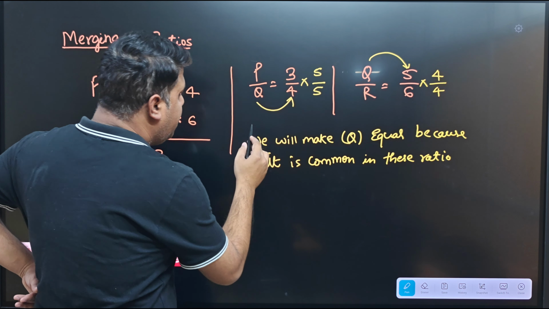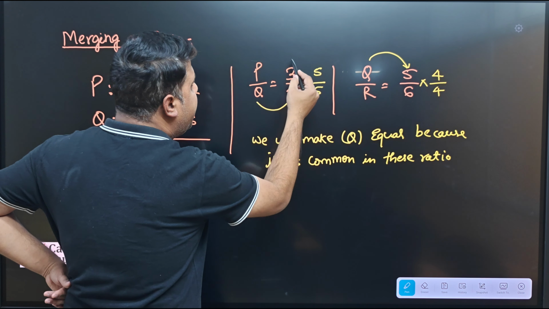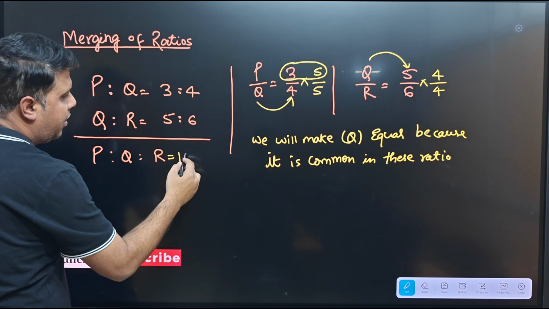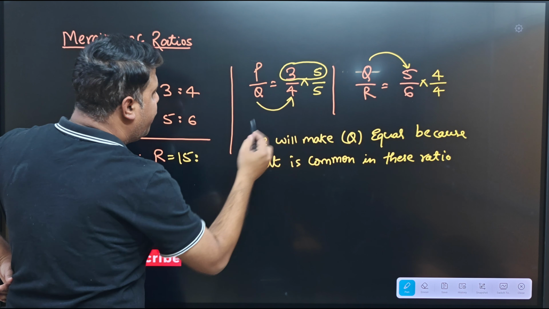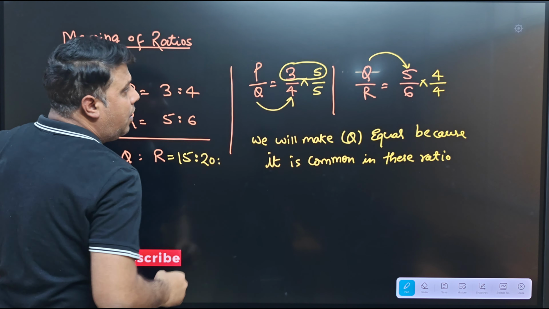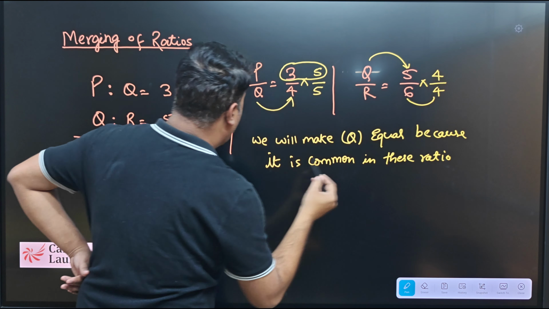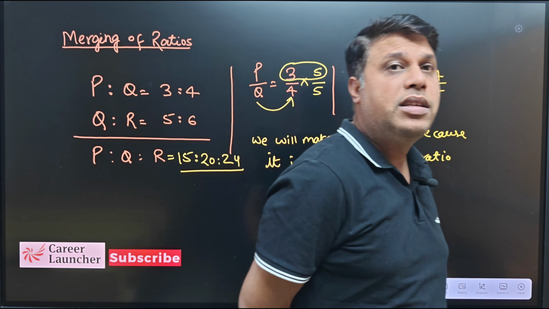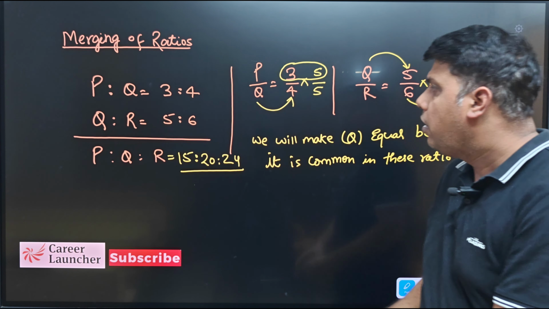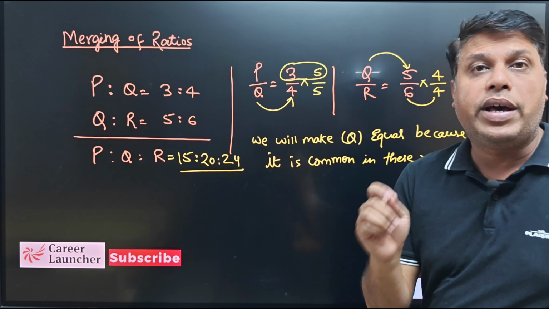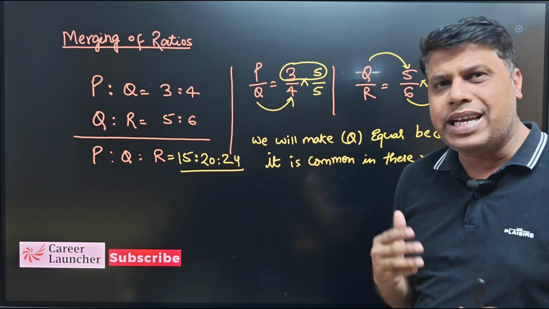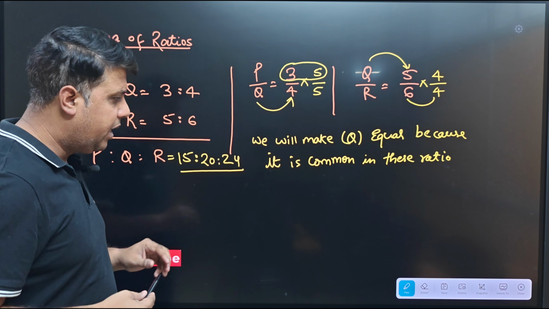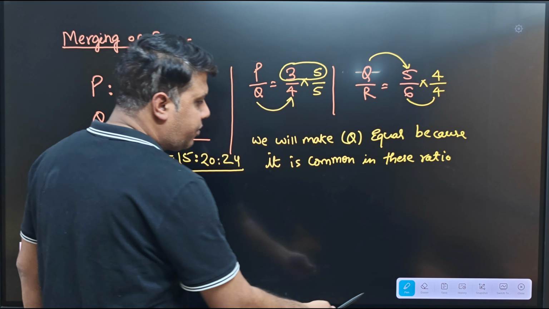So now P becomes 3 into 5, 15. And Q becomes 4 into 5, 20. And R becomes 6 into 4, 24. So this is the combined ratio of PQR, and still we should have a common multiplier. कुछ भी हो सकता है, x y z के जो आपका मन करता है वो assume कर सकते हैं, right. So this is the common multiplier, right?